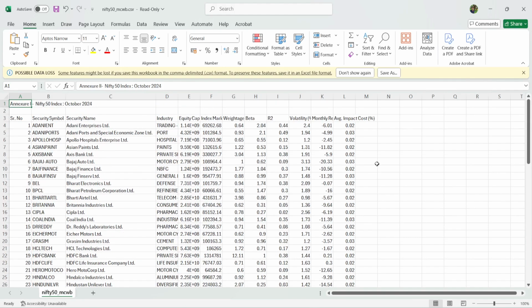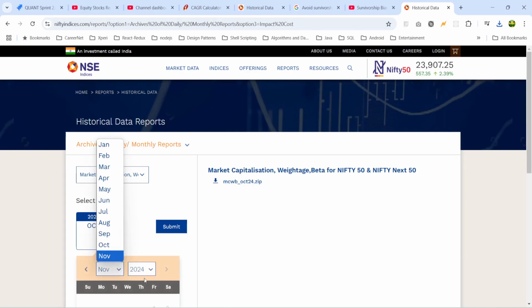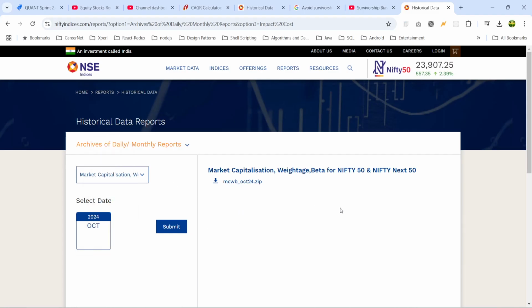Similarly, if you want the same data for past years, ideally what you have to do is keep on selecting, let's say, the previous month, September 2024, submit. Then you will get a zip file here, download that file, and then unzip. And you have the two CSV files, one for Nifty 50 and another for Nifty Next 50. So you have to do this exercise for the entire period, since 2008 till 2024, right? There are almost 200 plus months you have to do this exercise. It's a big effort, okay?